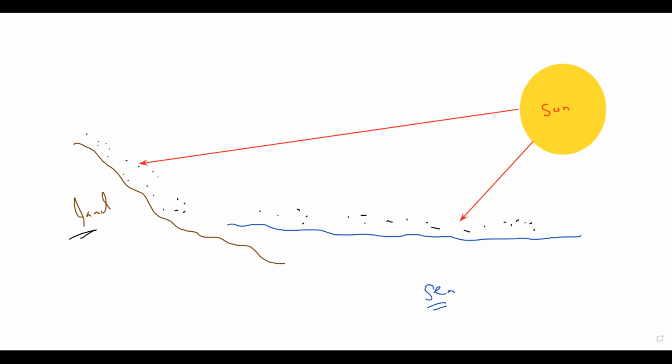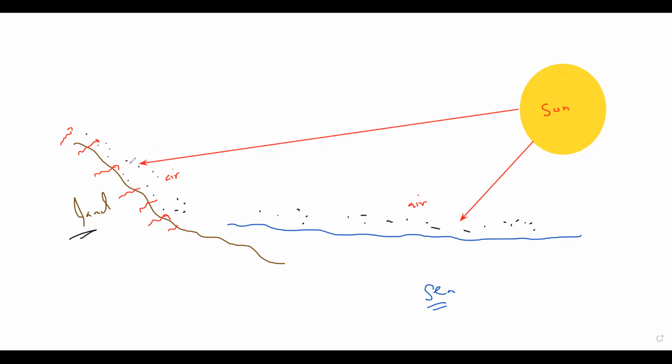So if land cannot absorb energy, what will happen? It will start to radiate that energy, and it will give that energy to the air above the land. So these are the air particles above the land, and these are the air particles above the sea or water.